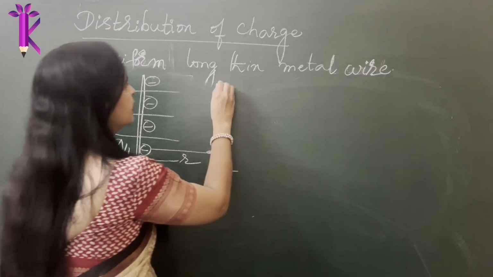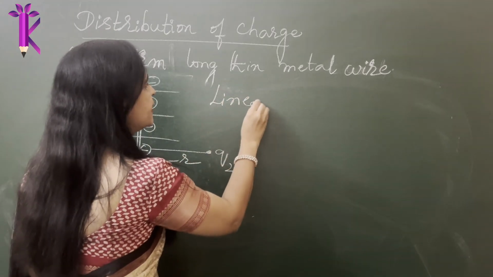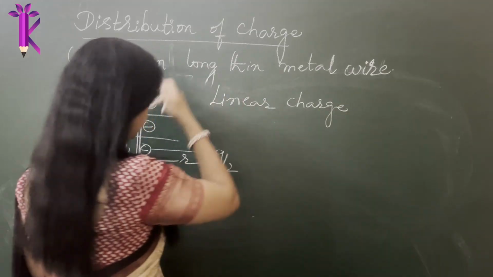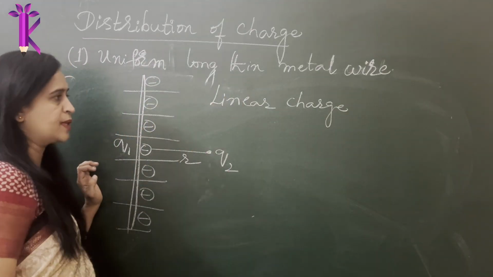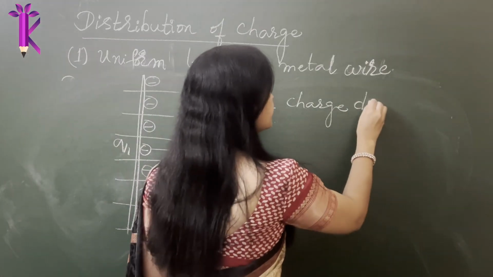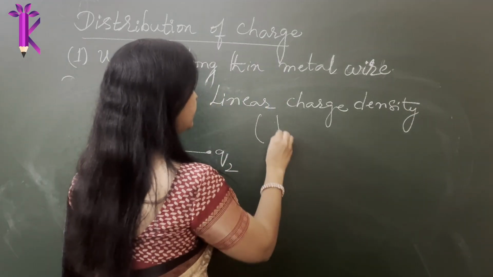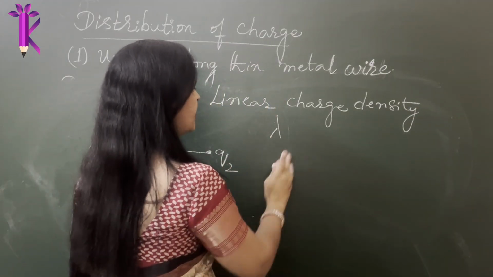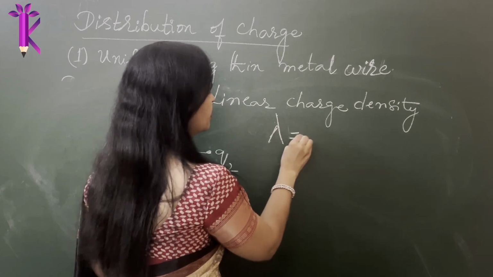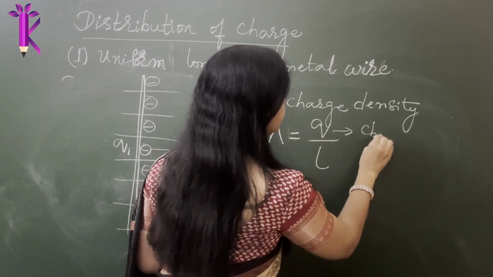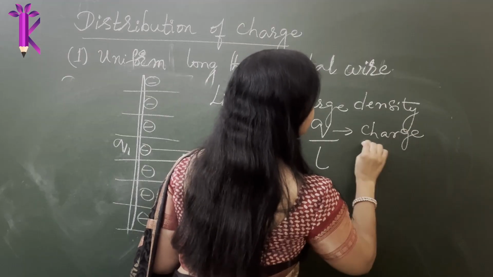So we define a term called linear charge density because linear refers to the length, and the thickness is almost minimal. So linear charge density is how the charges have been distributed. It is denoted by the letter lambda. Lambda is given by charge per unit length.